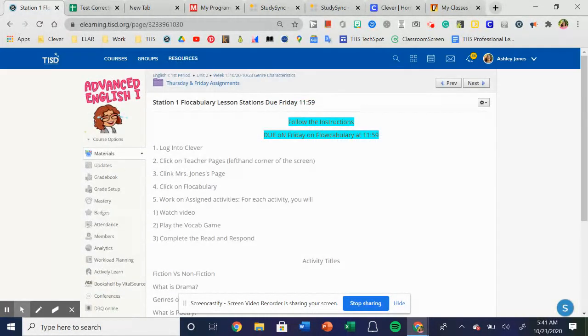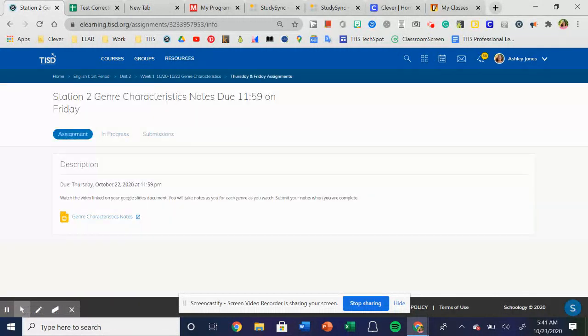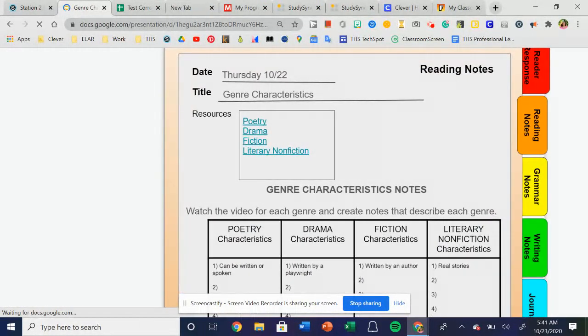Then the next thing on Schoology is our genre characteristic notes. On this, you will just open up your notes document, and here you have linked your poetry, drama, and fiction vocabulary videos, and then there is a YouTube literary nonfiction video that you will watch.